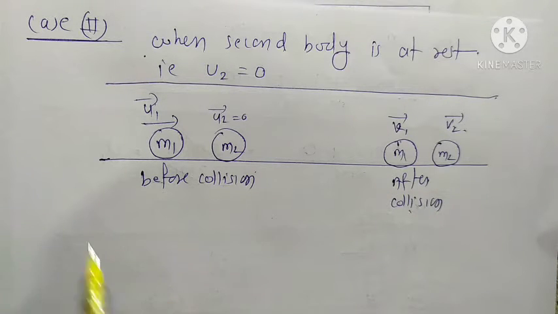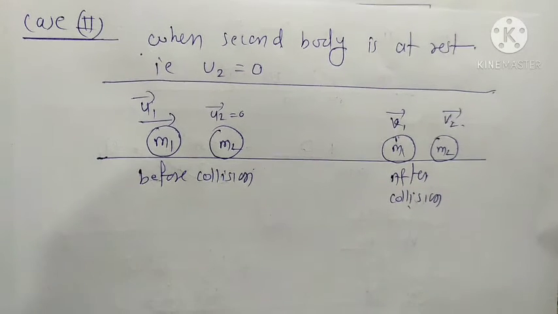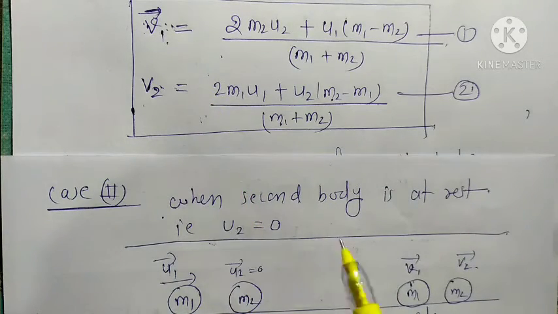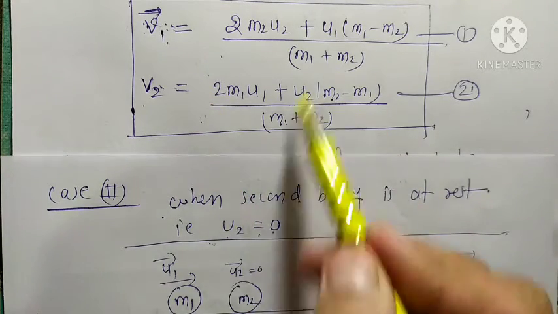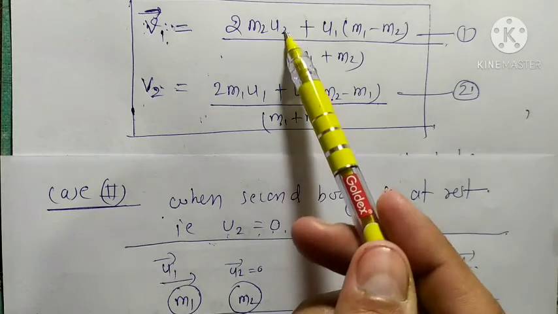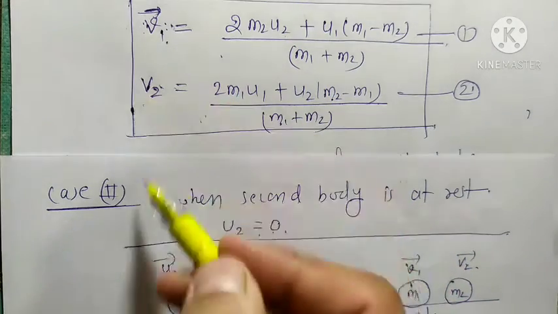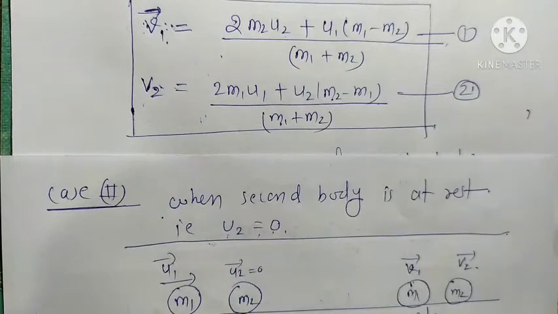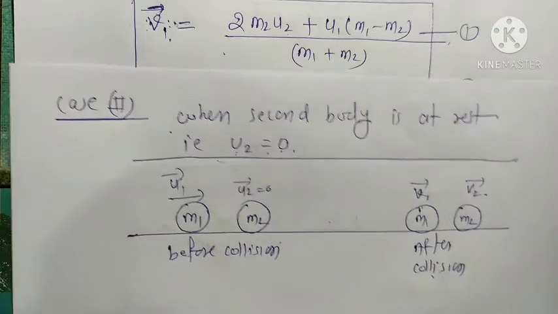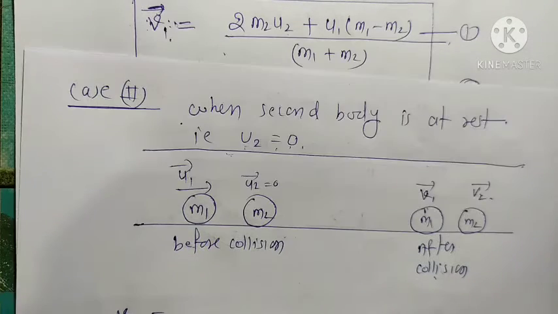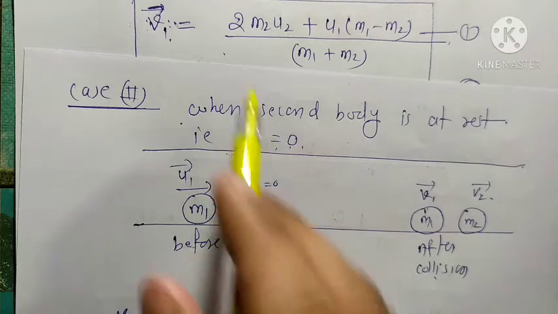So we already have these equations. For v1 and v2, we put u2 is equal to 0 here, and here also we put u2 is equal to 0. So we need both these equations. So v1 is equal to, v1 is already given here, so we write it here.